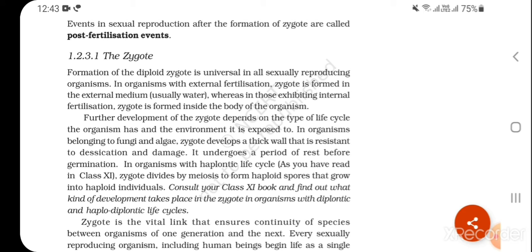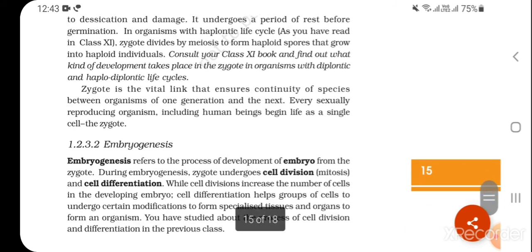Consult your class 11 book and find out what kind of development takes place in the zygote in organisms with diplontic and haplodiplontic life cycles. Zygote is the vital link that ensures continuity of species between organisms of one generation and the next. Every sexually reproducing organism, including human beings, begins life as a single cell, the zygote.